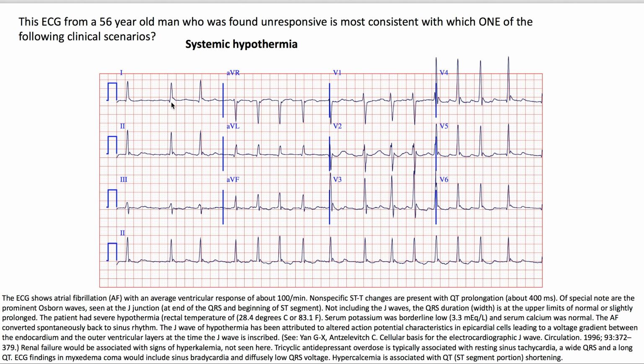Tricyclic antidepressant overdose is typically associated with resting sinus tachycardia, a wide QRS, and a long QT. ECG findings in myxedema coma would include sinus bradycardia and diffusely low QRS voltage. Hypercalcemia is associated with QT, ST segment portion shortening.